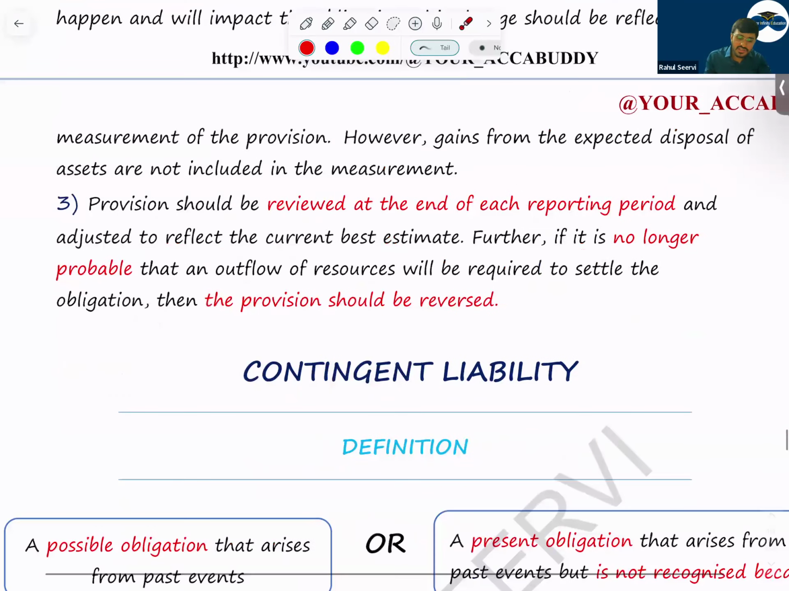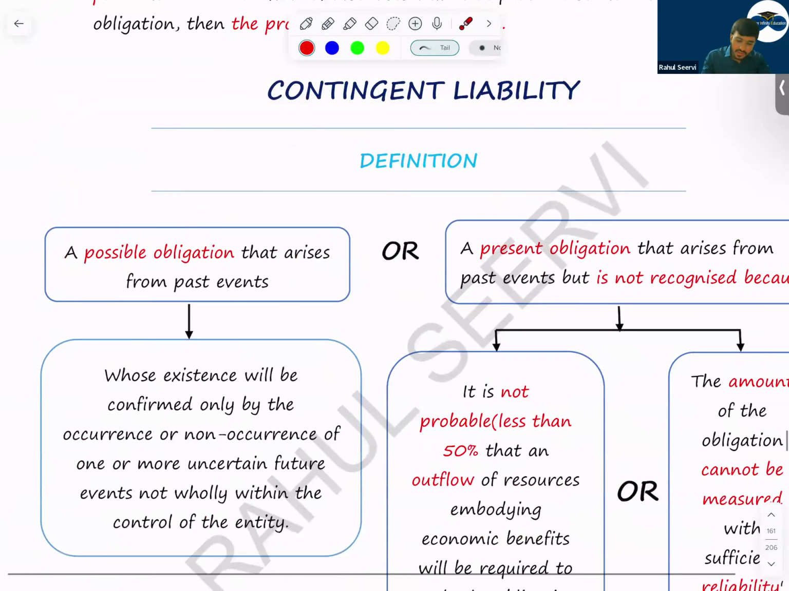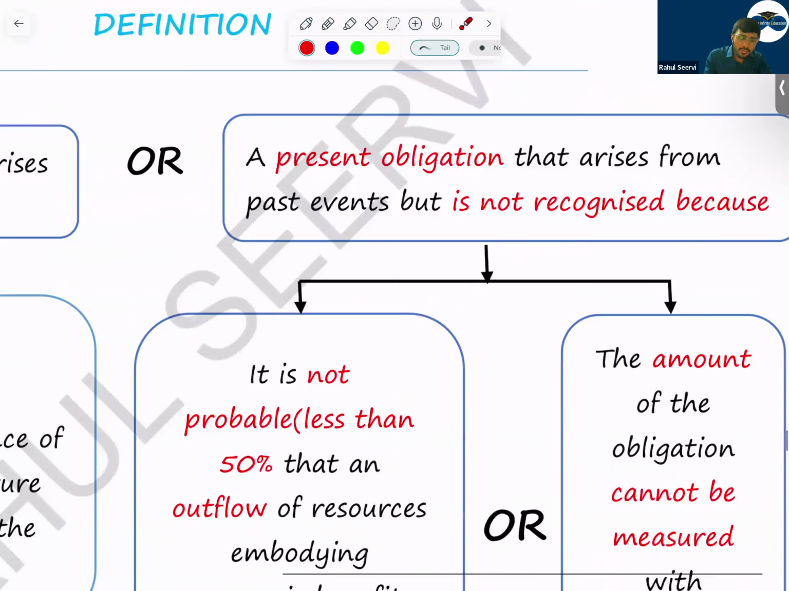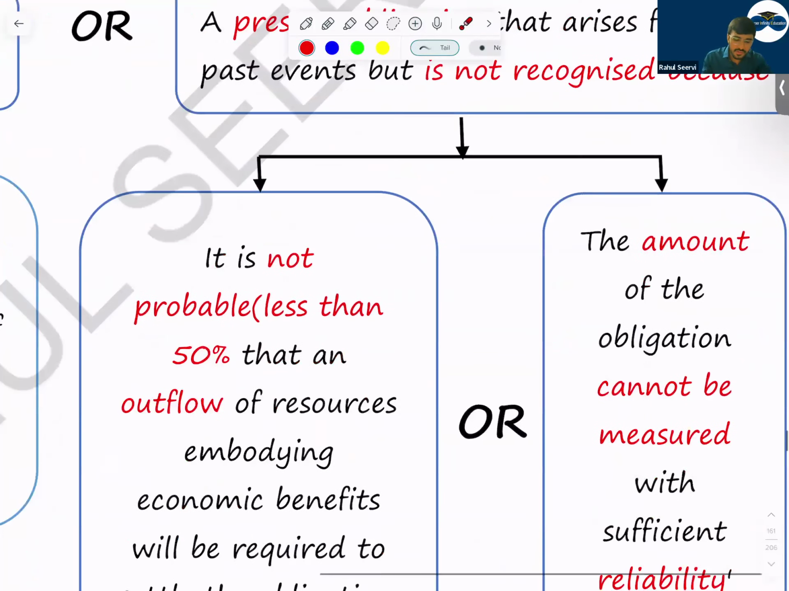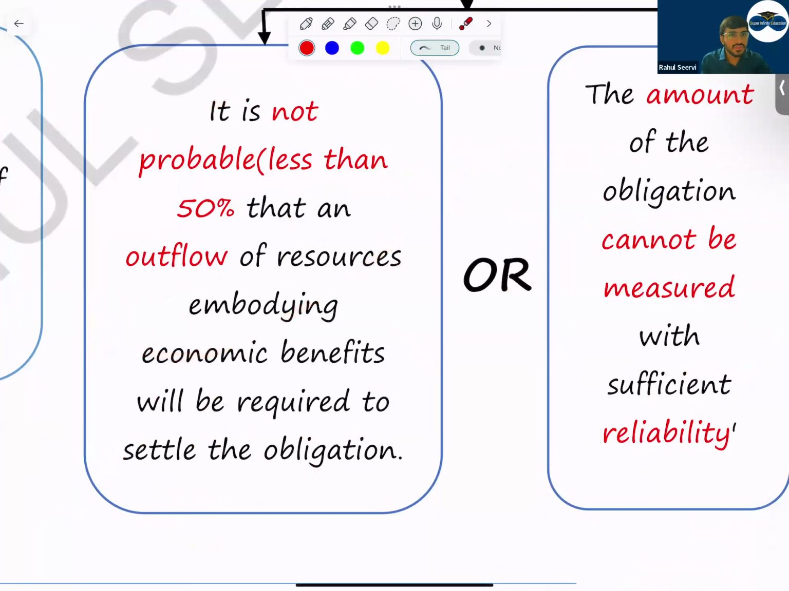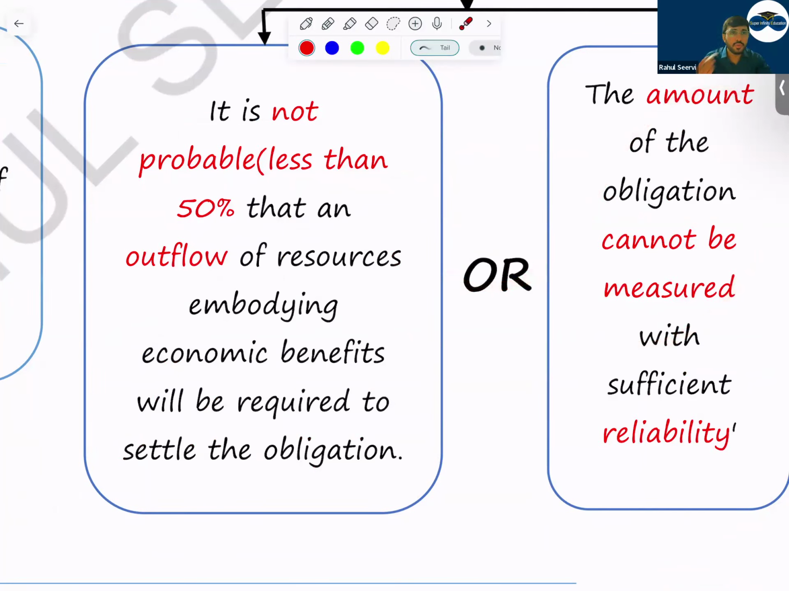Then, sir, contingent liability. So now what does contingent liability mean, sir? See now, contingent liability means a present obligation that arises from a past event but is not recognized. It's a present obligation. It's a past event. It should be a provision, but it's not a provision because the probability of the outflow is less than 50 percent. It's not probable that an outflow will be there. Or the amount cannot be measured. If the amount cannot be measured, will you be able to pass the journal entry? No. So you give a disclosure.